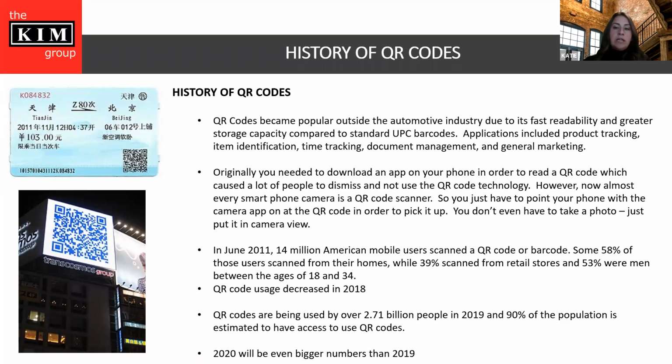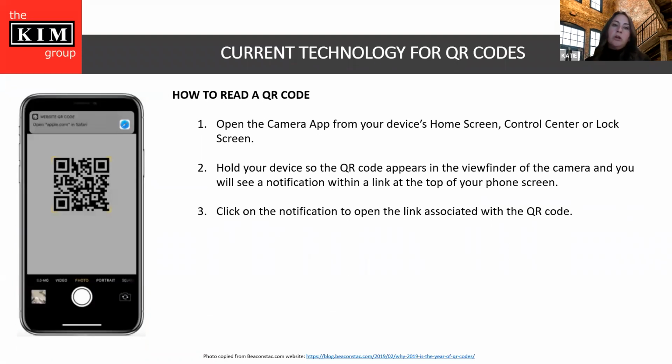So there are a lot of ways that are more efficient. I wanted to talk about how we currently use the QR code. Right now, if you have a smartphone, or as my uncle calls it, a not dumb phone, you can basically open the camera feature and literally just look like you're taking a picture of the QR code.